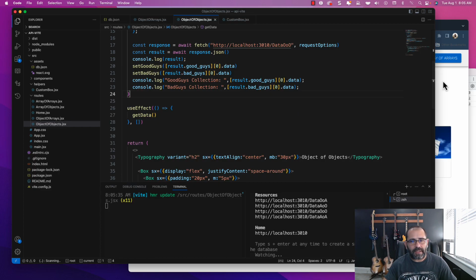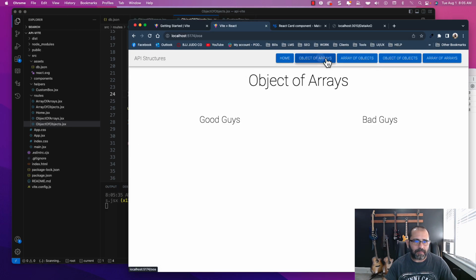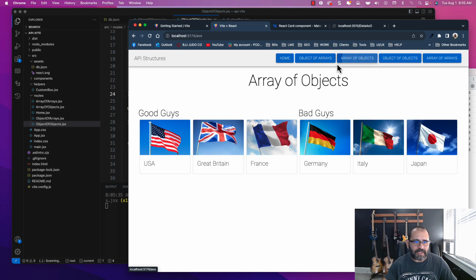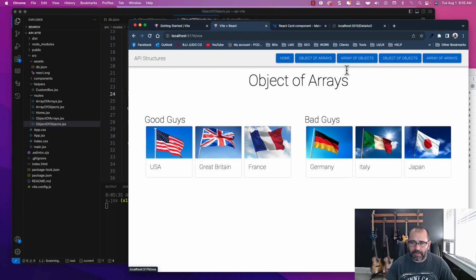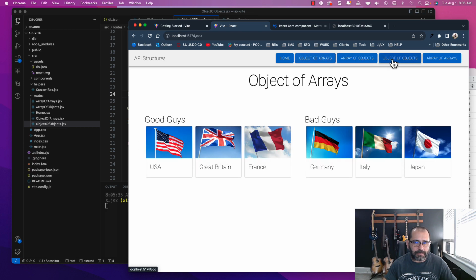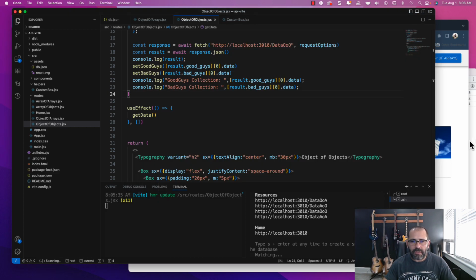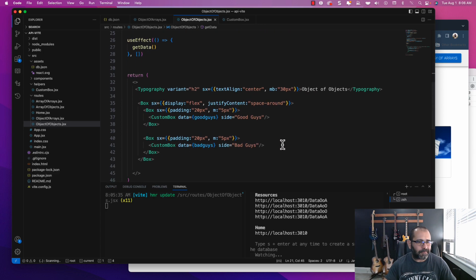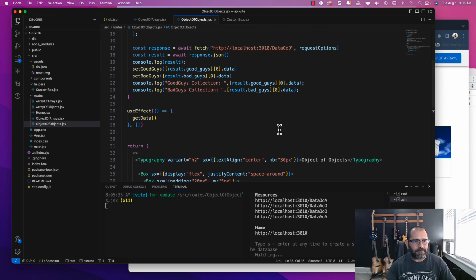Now, one thing that I didn't notice when I was going through this is that I ran into some issues at some point where I was navigating through all these different views, and then I would get back to object of objects, and it would just be gone, or I would refresh and it would just be gone. So sometimes that will happen, and for some reason it's not happening right now, so that's crazy. But let me show you what I would do if that were to happen.